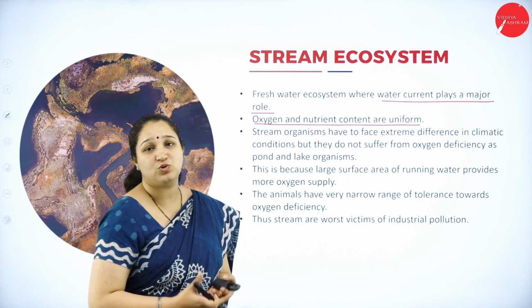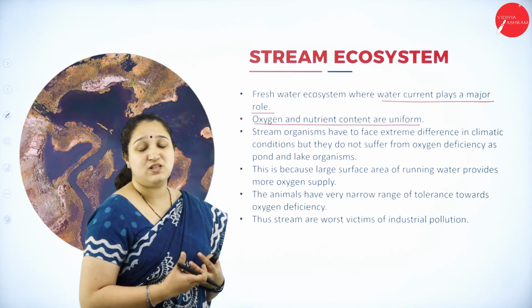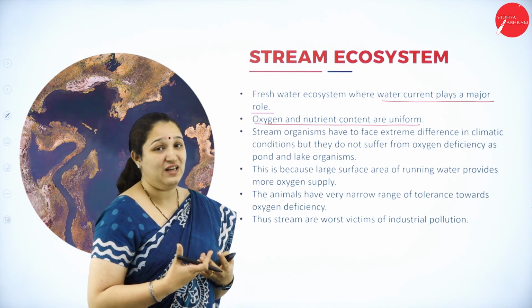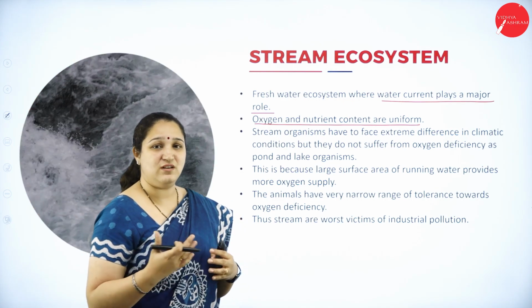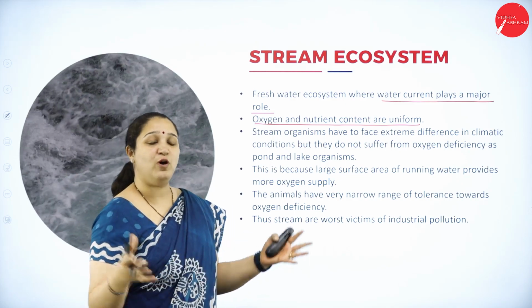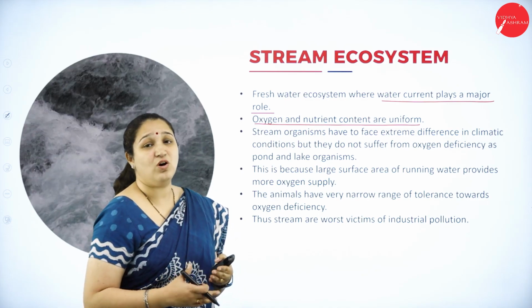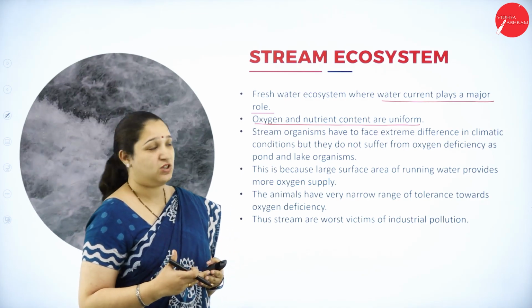That is the profundal zone, where there are not enough nutrients and the oxygen is not very rich. But here in streams and rivers, the nutrients and oxygen are uniform throughout. There are no zones for the presence of nutrients or oxygen content.